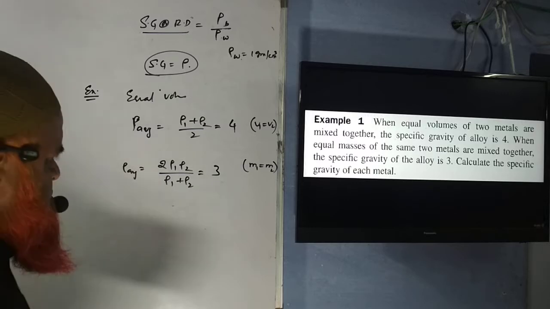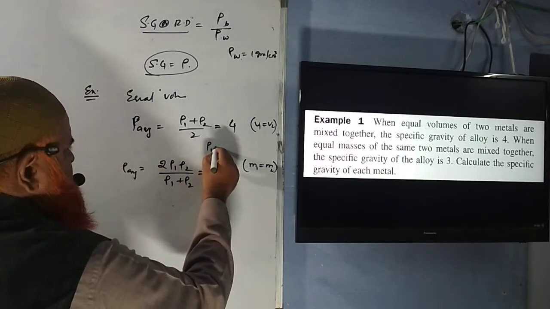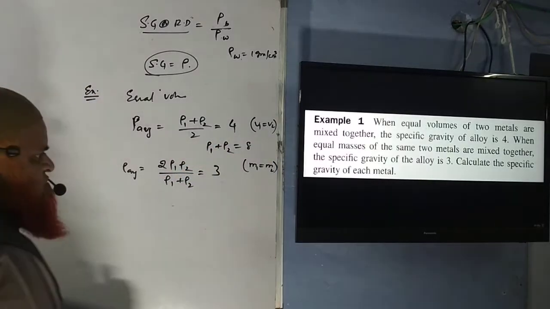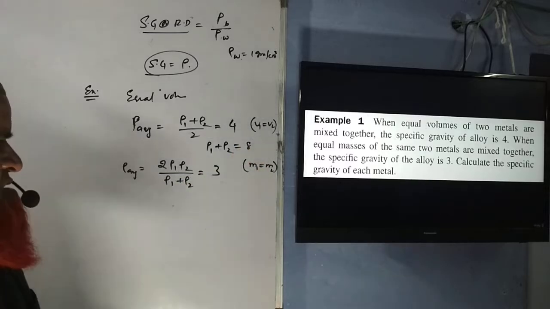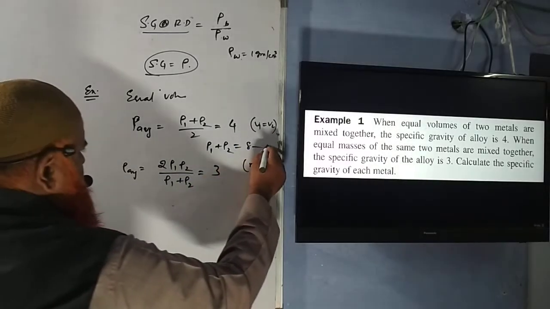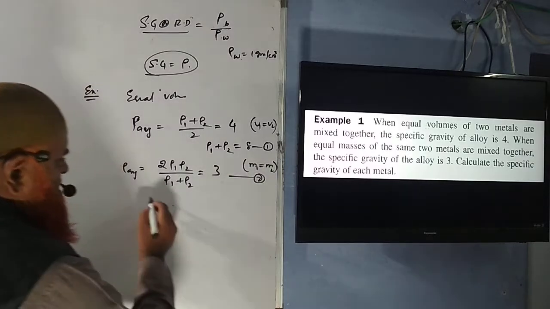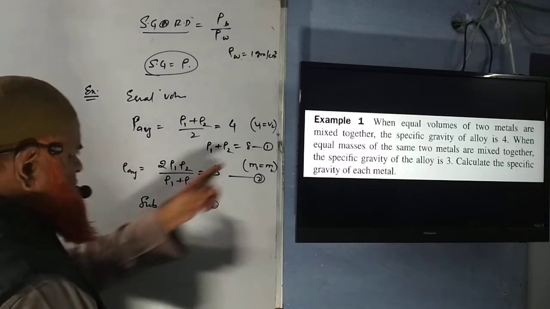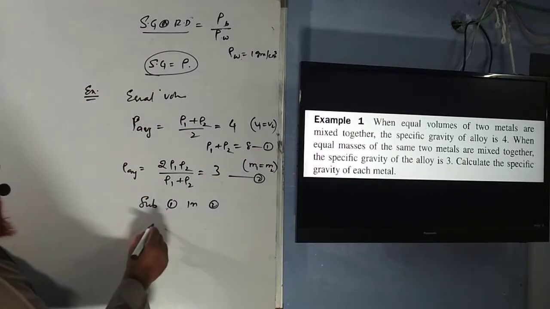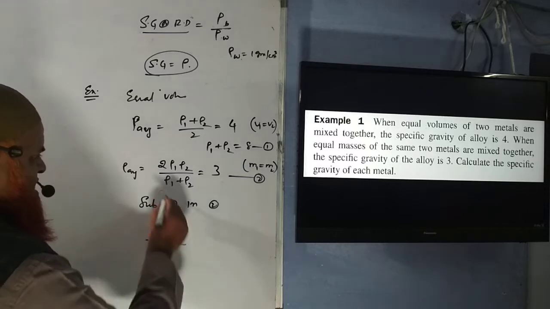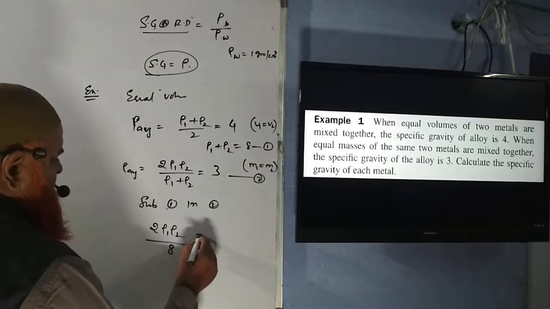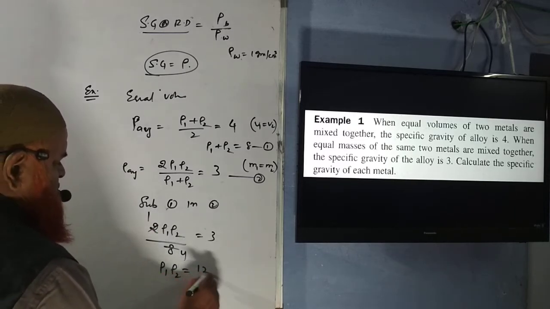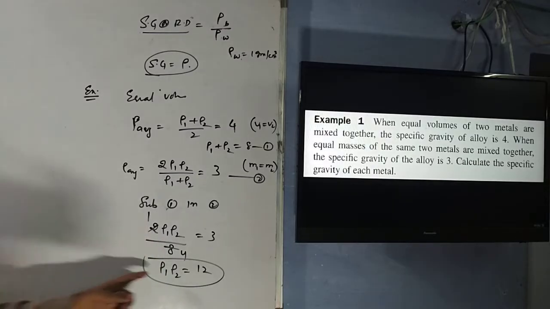Okay, then what are you going to do? From this you'll understand that rho 1 plus rho 2 is equal to 4 2's 8. Let this be equation 1 and this be equation 2. Let us substitute 1 in 2. Then what are we going to get? 2 rho 1 rho 2 by (rho 1 plus rho 2), which is 8, is equal to 3. 2 1's 2, 2 4's 8, or rho 1 rho 2 is equal to 12. You're getting this equation.